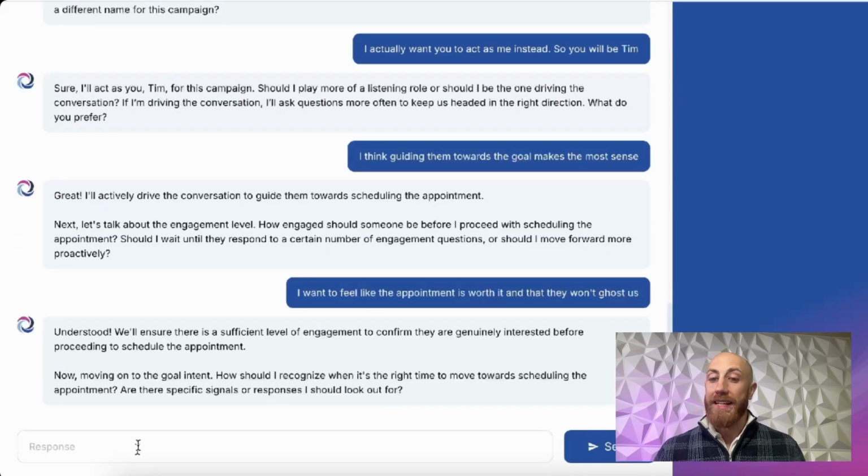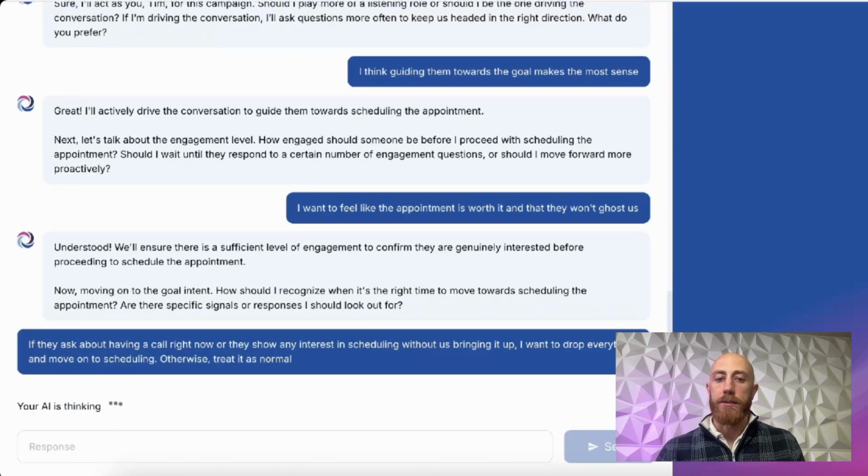And then we choose the engagement level. How much engagement do you want to have with the AI, or do you want the AI to have with the contact before trying to execute your goal, which in this case is scheduling an appointment. So we're adding a little bit more information here, and you can always say just give me best practices. You can just lean on our AI to do what's right, and then you can make tweaks to it later on if you want.